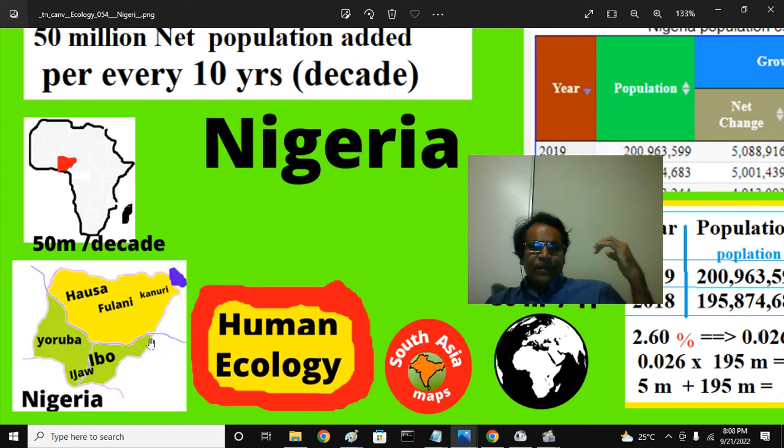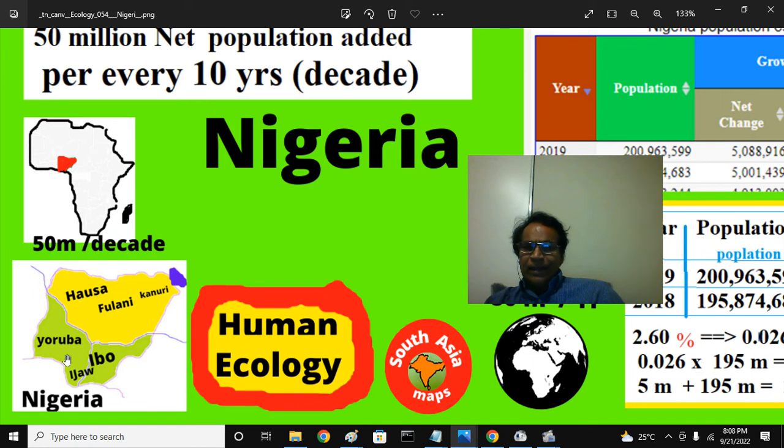This is the Benue River. This is called the Jos Plateau, an upland region. The capital Abuja and other places are there. The river descends and forms a delta here. The northern part is populated by Muslim people, Hausa, Fulani and Kanuri. The southern part is populated by Christian converts. Various imperial ideologies converted them from the local faith. Here are the Yoruba, Igbo and Ijaw people.